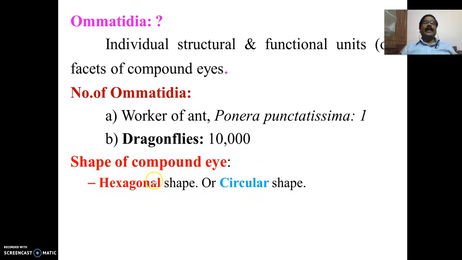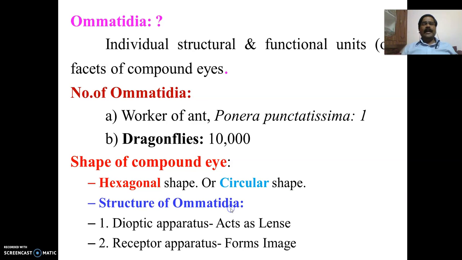If the Ommatidia are more in number and closely packed, it leads to a hexagonal shape. If the Ommatidia are fewer in number and loosely packed, it gives a circular shape. Then the structure of the Ommatidia is very, very important for your examination also. We will discuss it in detail in the coming slides.